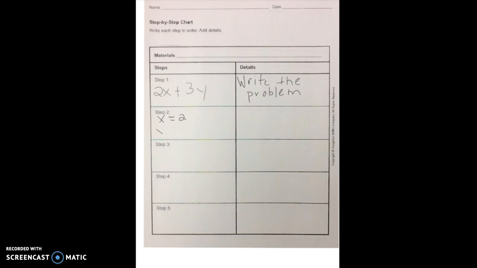Our second step is we are going to identify our variables. So x is equal to 2 and y is equal to 4. Okay, make sure you're including this in your notes. Now that we've identified the variables, we are going to substitute the variable's value for the variables in the equation.